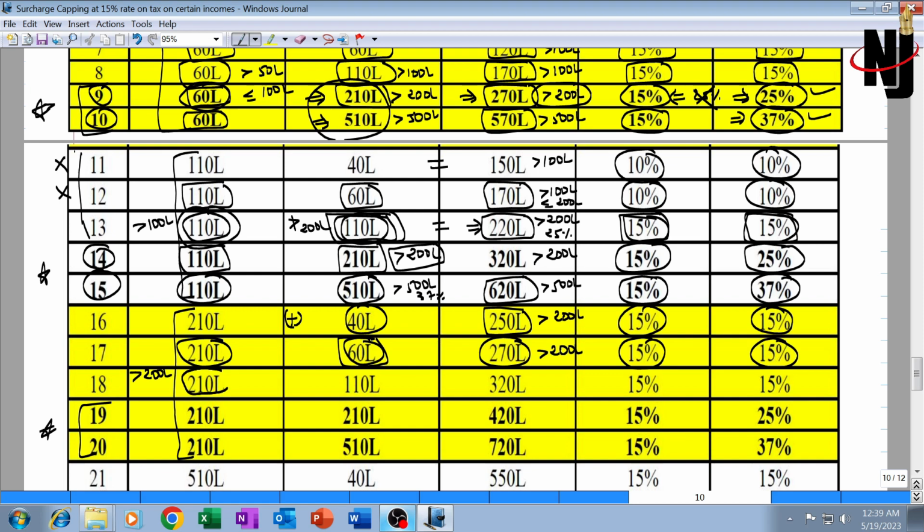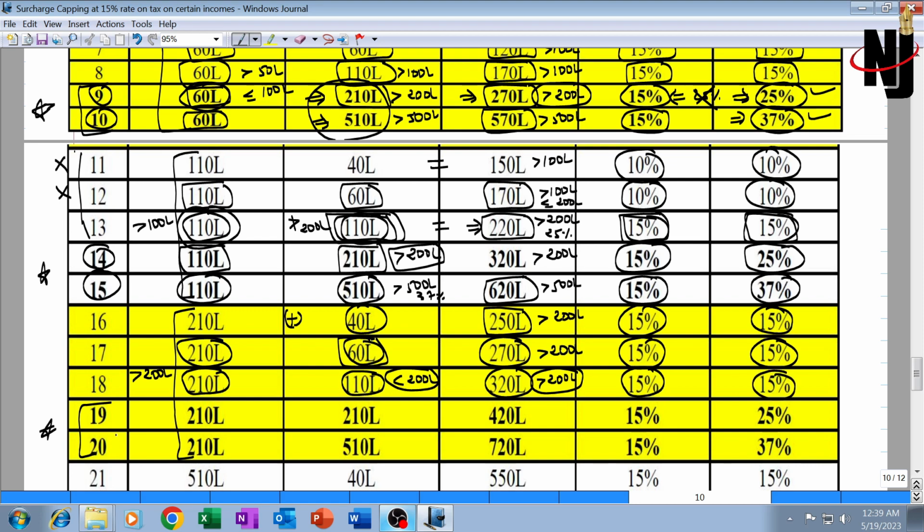Illustration 18: special income is 210, other normal income is less than 2 crore, but total income is greater than 2 crore. Understand, whenever total income is greater than 2 crore but other income, normal income, is up to 2 crore, then the surcharge rate will be 15% on both of them.